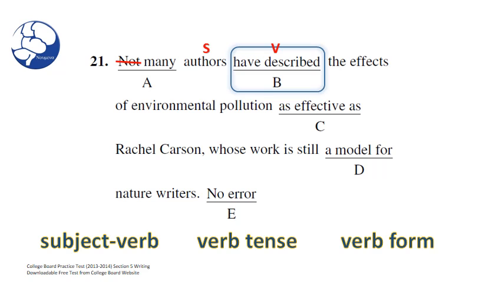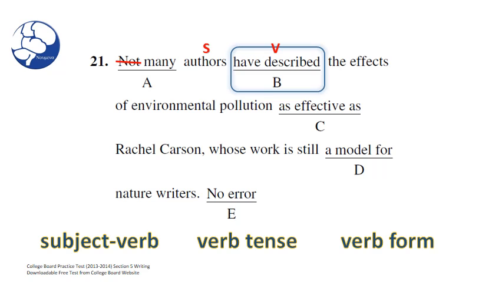Wait a minute, can I just do a check? Many authors having described the effects. Oh, I see what you mean. So if we were to change have to having, we would be eliminating a crucial component of the sentence. Definitely. And again, remember, you need a subject and a verb to have a complete sentence. And if we were to switch it to having, we would not.